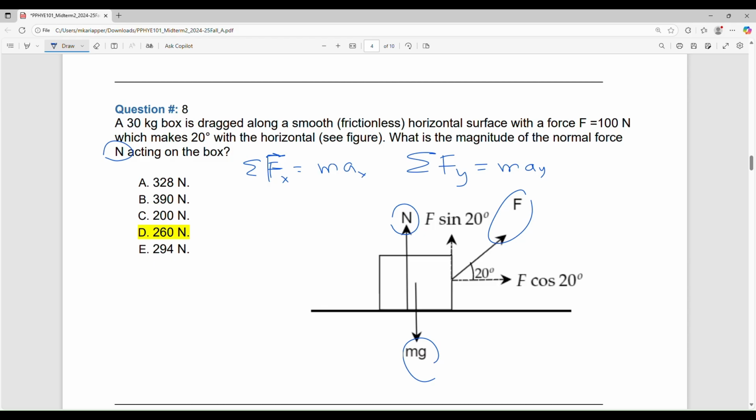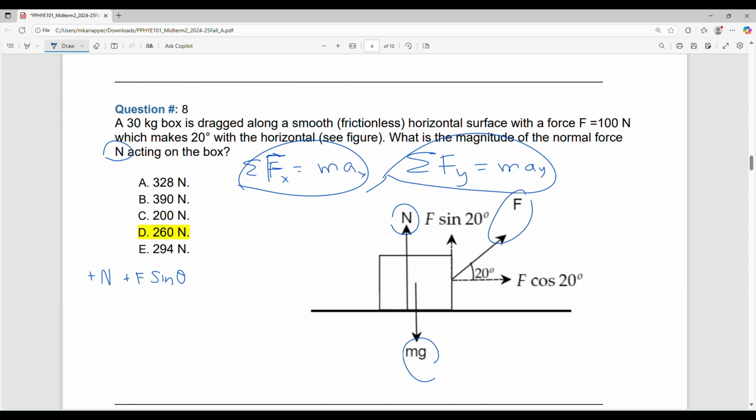So I will keep the x equation aside and use the net force in the y direction. We have the normal force in the y direction, plus N. Then we have F, and its y component is plus F sine theta.